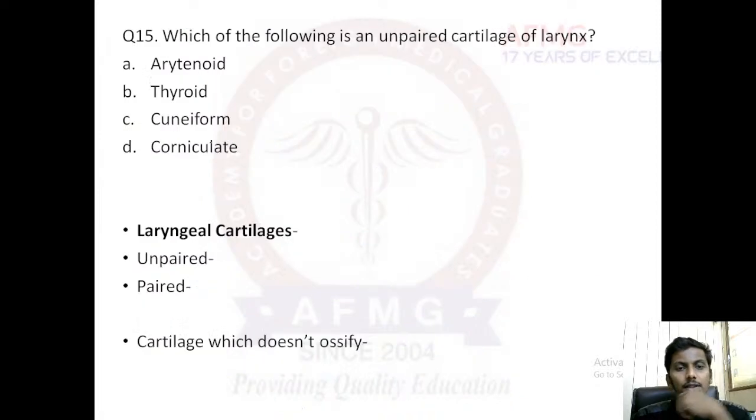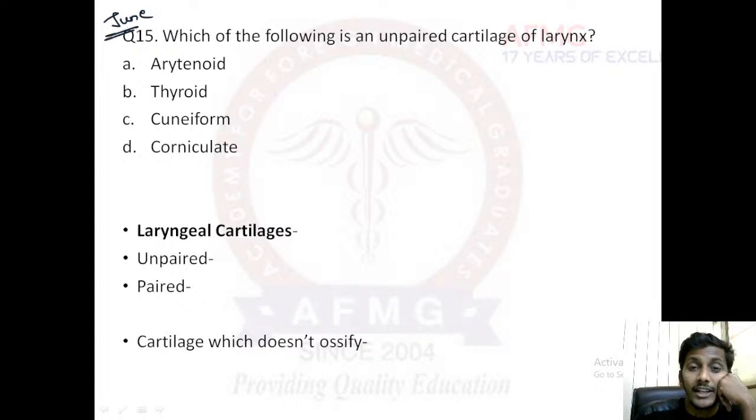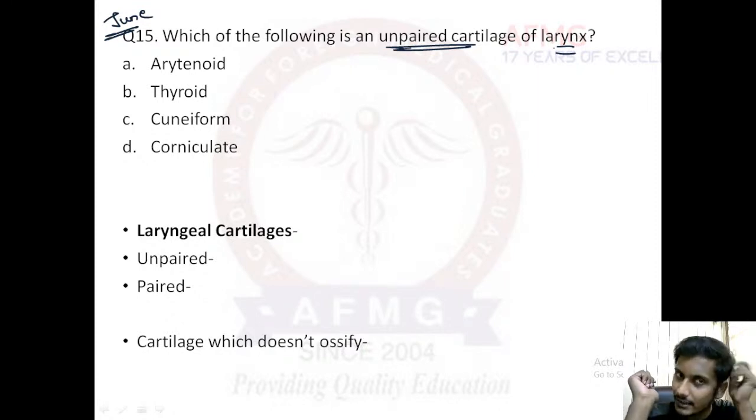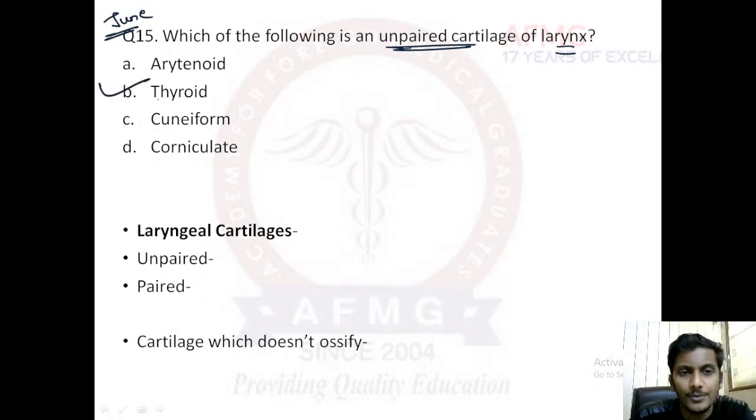Moving further. Question number 15. This was a question of FMGE June 2021. Which of the following is an unpaired cartilage of larynx? If you are in a dilemma whether basic anatomy questions come from ENT or any of the clinical subjects, please remember basic questions are also asked from clinical subjects. Very good. The answer to this question is option B, thyroid.